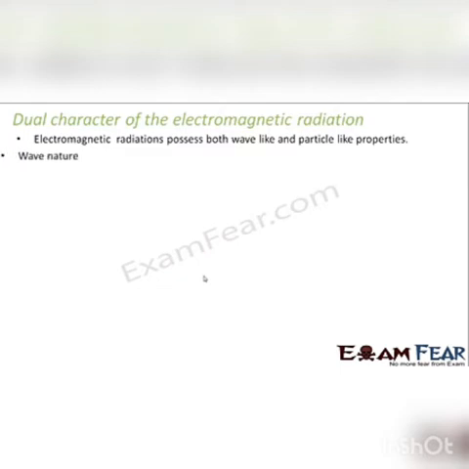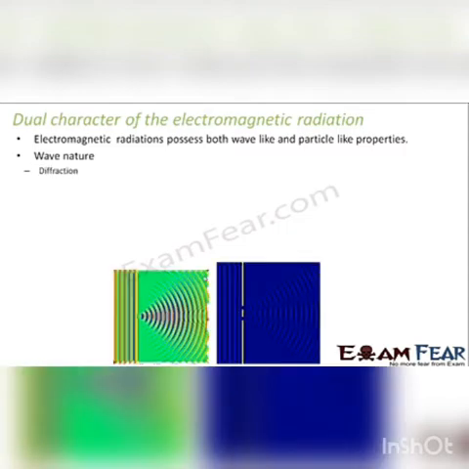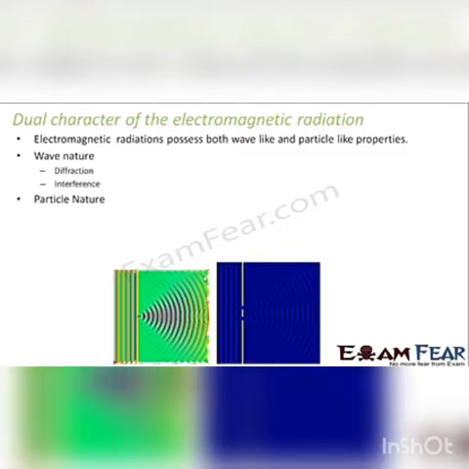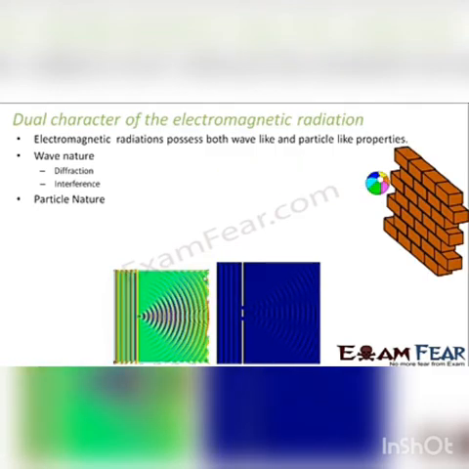When we talk about wave nature, we talk about phenomena and properties of the radiation like diffraction and interference. When we talk about particle nature, we talk about different phenomena, for example the black body radiation and the photoelectric effect. The photoelectric effect, which we discussed at length, was an effect which actually brought into picture the dual nature of matter and radiation.